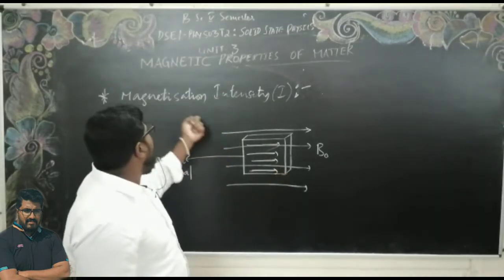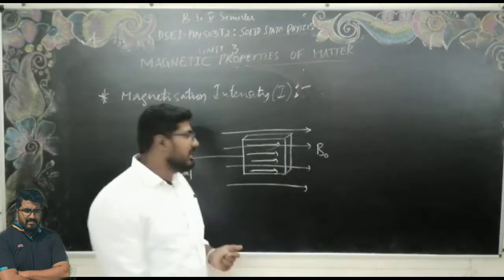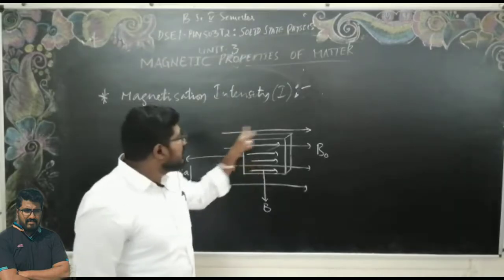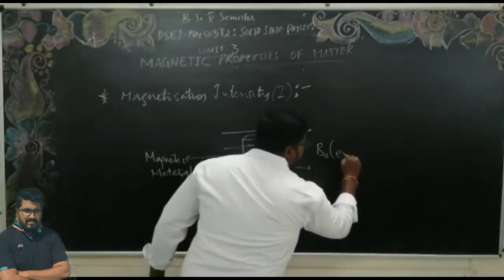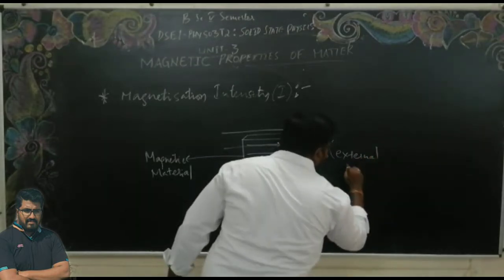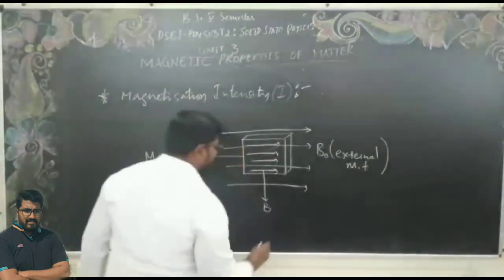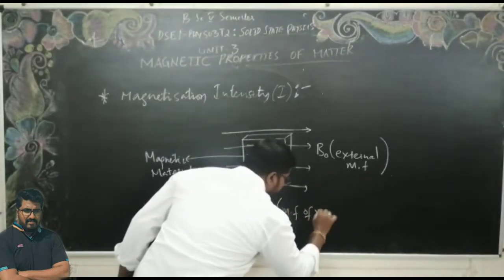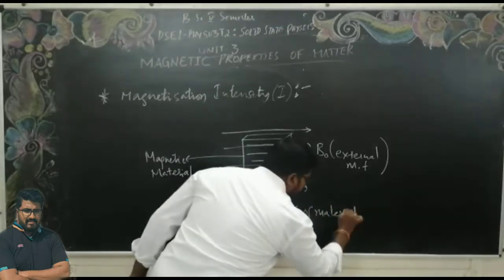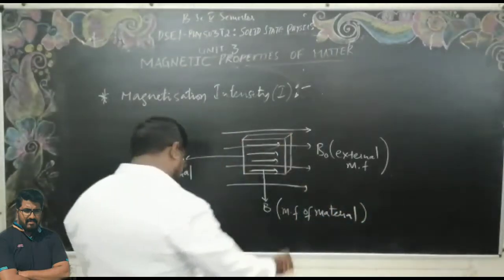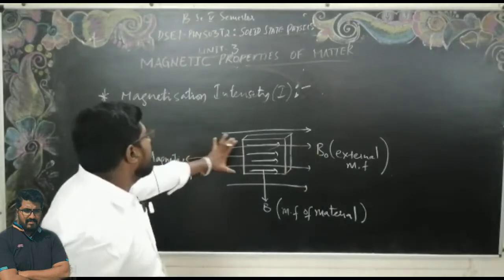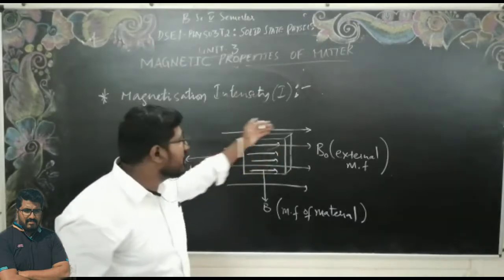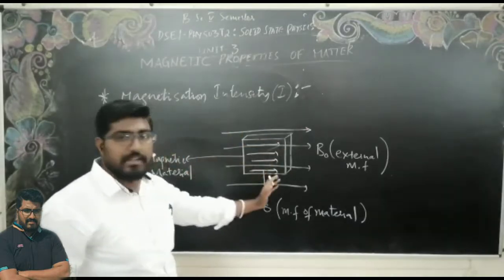So, what do you mean by the magnetization intensity? This is the magnetic field of the material, and this is our external magnetic field. The material which I have placed inside the external magnetic field is now producing a magnetic field due to the external magnetic field.